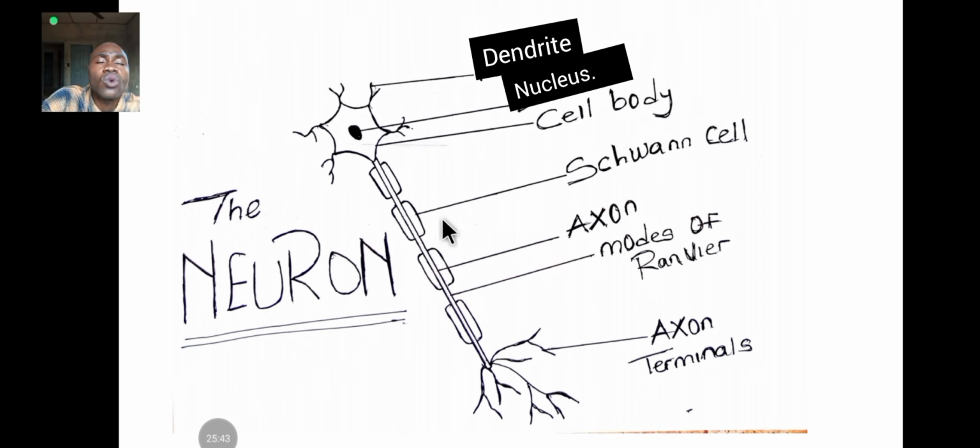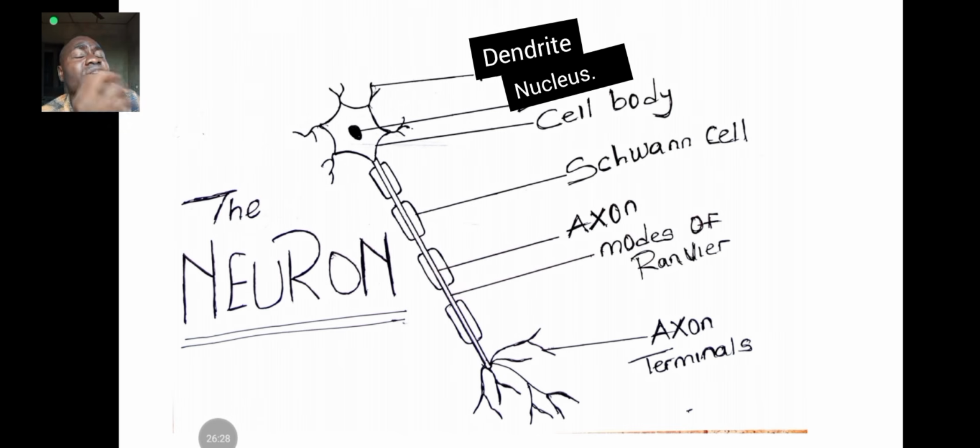The nervous system also contains the Schwann cell, and this Schwann cell is responsible for the myelin sheath, which covers the nerve. So what does the myelin sheath help to do? The myelin sheath helps to protect the nerve. It covers the nerve, just like the way your muscle protects your bone from harsh traumas and disturbances that can lead to easy fracture. That's the same way the myelin sheath protects the nerve.